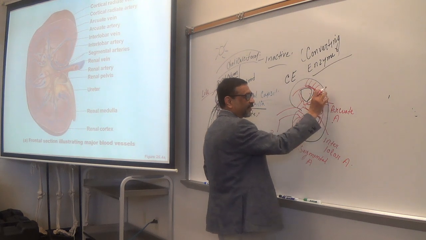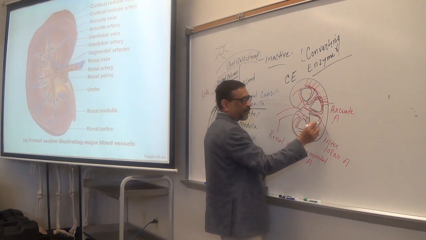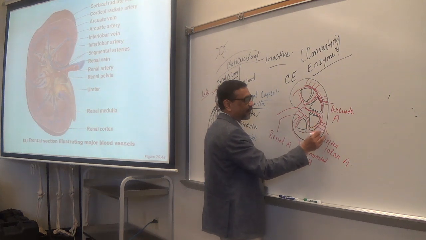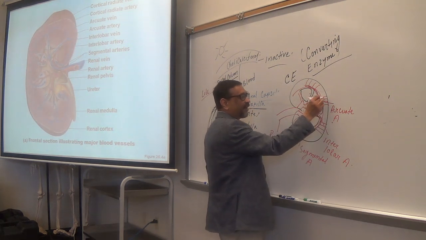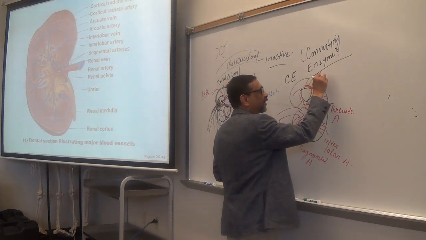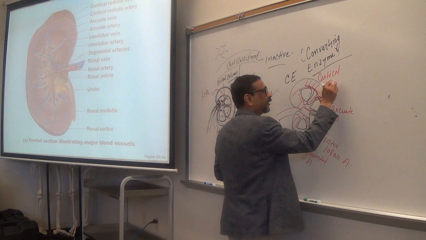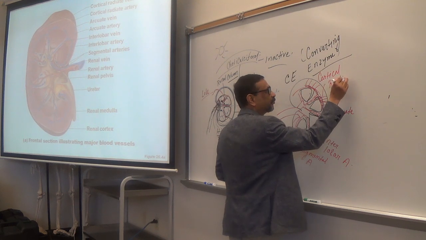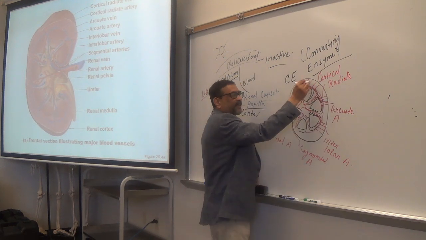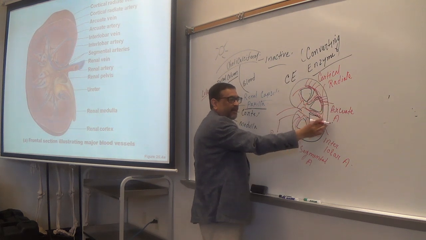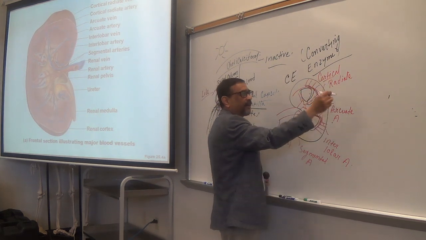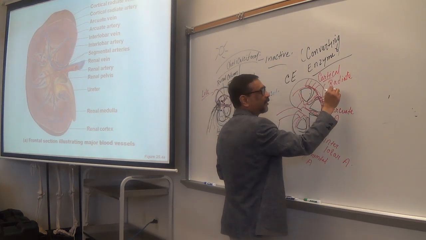Okay? And then from the arcuate arteries, many tiny branches arise, and those branches are now in the cortex. You see, this is the cortex. So from the arcuate, many branches arise, and these are called cortical radiate arteries. Easy, because these branches are in the cortex, that's why they are called cortical radiate arteries.